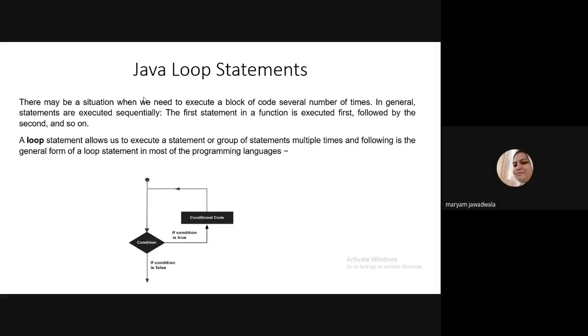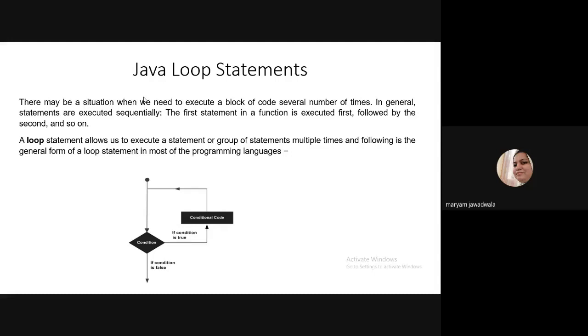Okay. So what is a Java loop statement? There may be a situation when we need to execute a block of code several number of times. In general, statements are executed sequentially, but if you want to execute some of the statements frequently, then loops come into consideration. A loop statement allows us to execute a statement or group of statements multiple times.